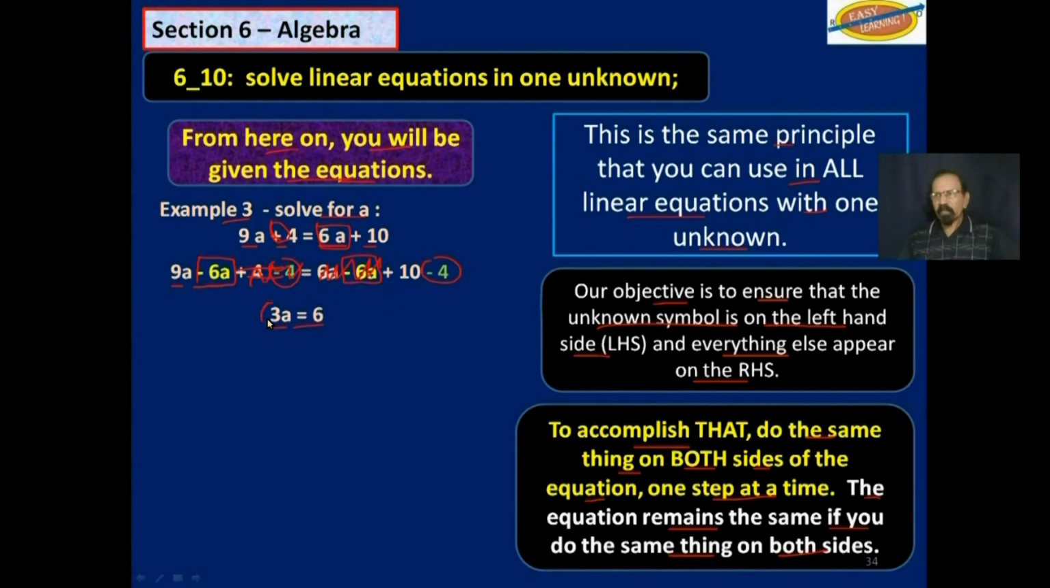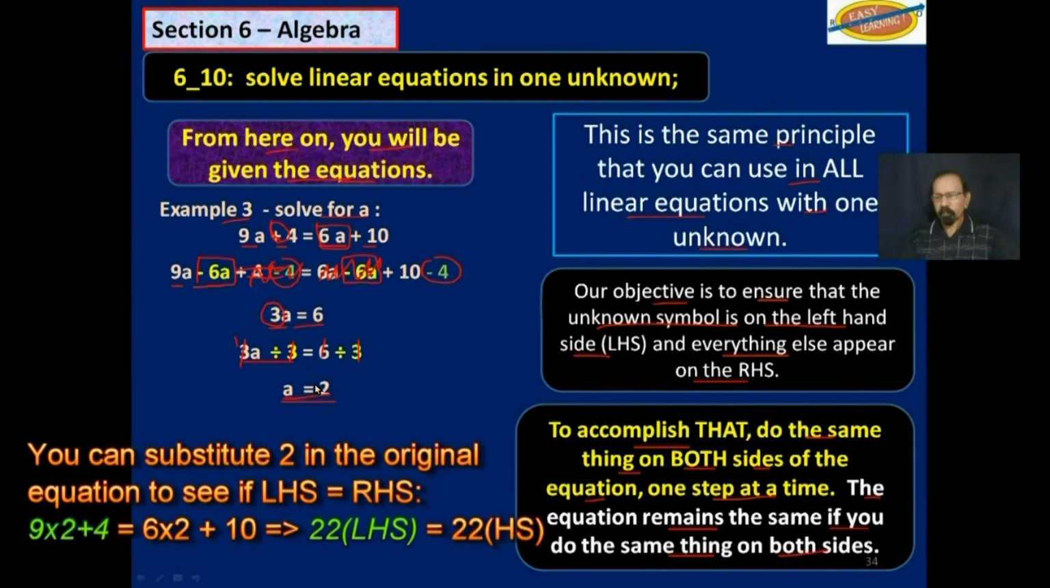Now you still have a 3 on this side that we want to get to the next side. What is 3 doing on the left-hand side? It is multiplying. So we will divide both sides by 3. So 3a divided by 3 reduces to 1a, and 6 divided by 3, this is what we get. a is equal to 2. So that is the general principle that we will apply in all such equations.